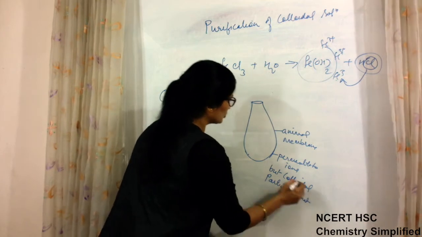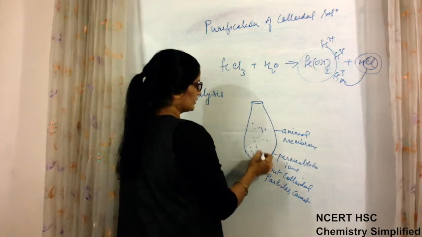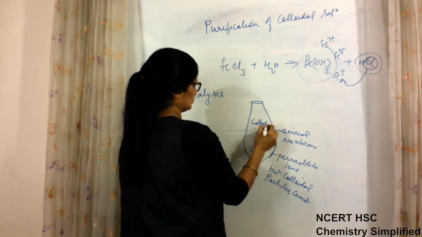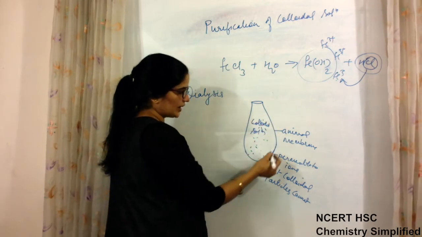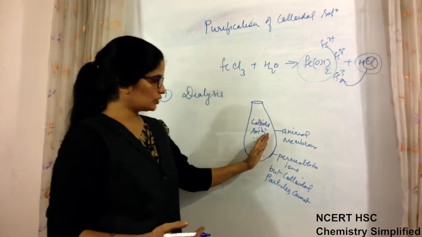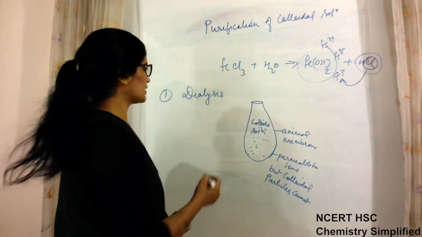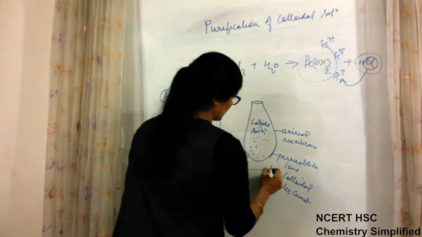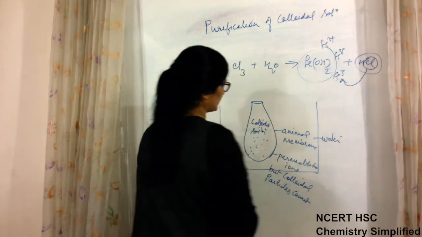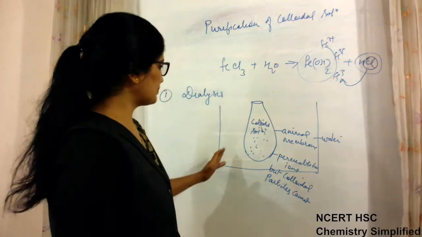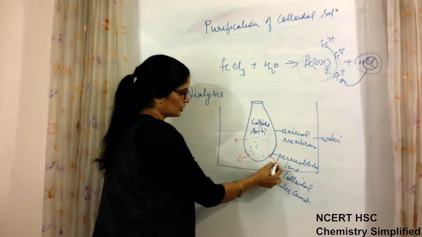In this bag, the colloidal solution is filled, and the membrane of this bag is such that only ions can pass through it, not colloidal size particles. This is kept in water. Now what will happen? When it is kept in water, the ions diffuse out of it into the surrounding water.